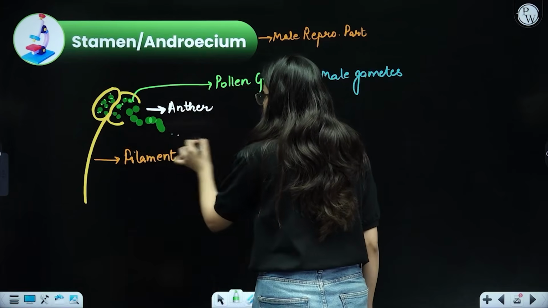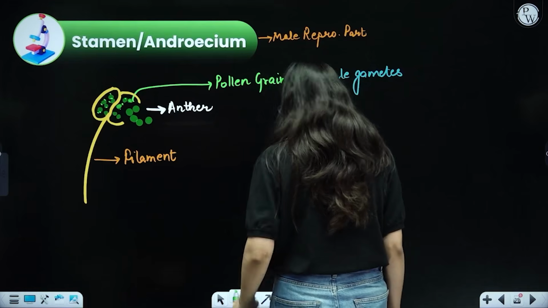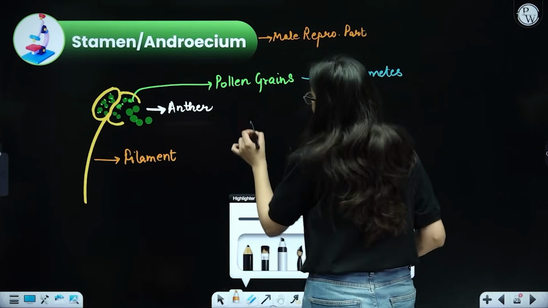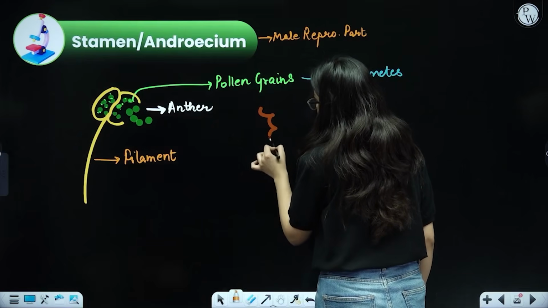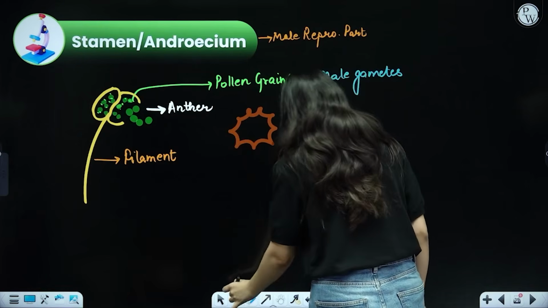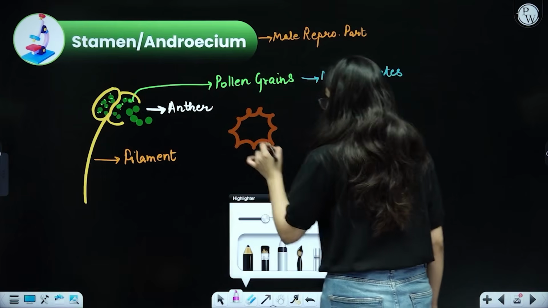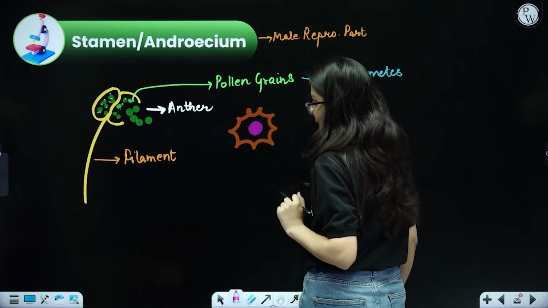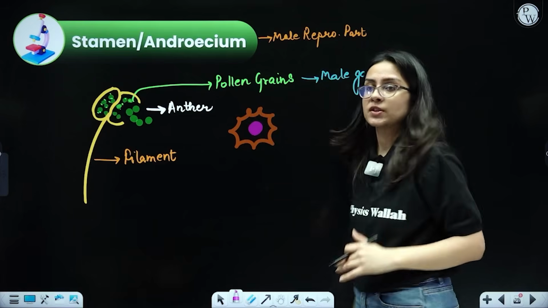And if I take one pollen and draw it, what I'm going to find is that inside of it is present your male gamete. So the pollen grain mostly looks like this. This is the pollen grain. Inside the pollen grain, students, is the male gamete. This is how it is. So the pollen grain encloses the male gamete. Got my point? That is how the structure of the androecium looks.